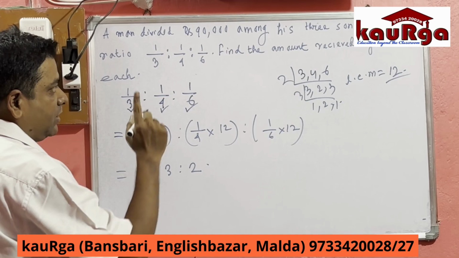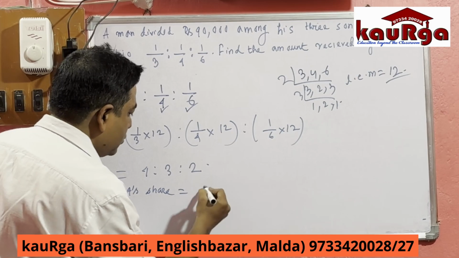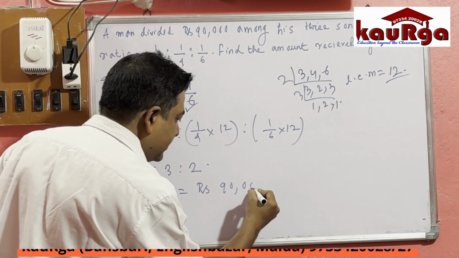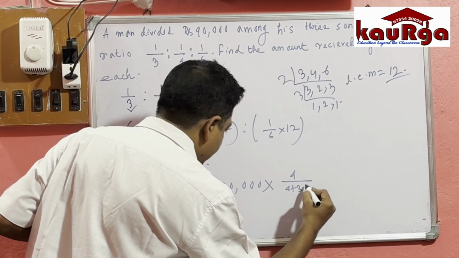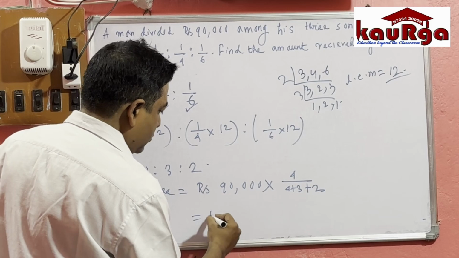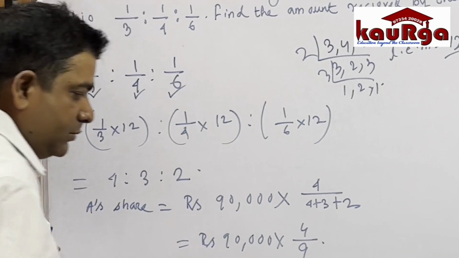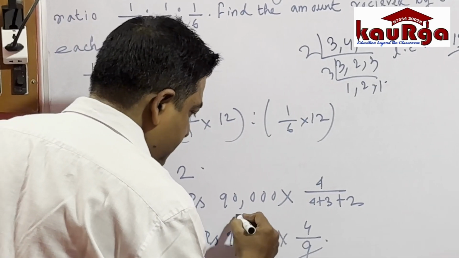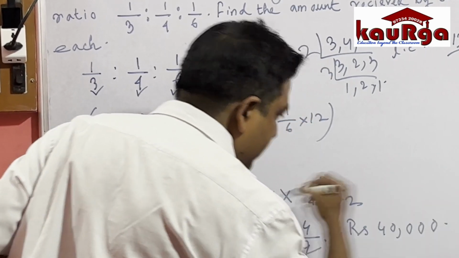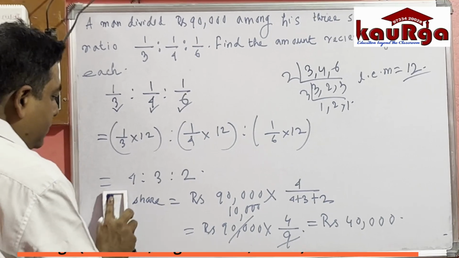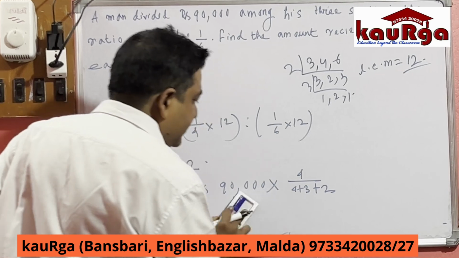So suppose I take the three sons as A, B and C. A's share equals the total rupees, 90,000, into the ratio of A, which is 4 by (4 plus 3 plus 2), equal to rupees 90,000 into 4 by 9. Then after cancelling, 10,000 rupees into 4, that is 40,000.